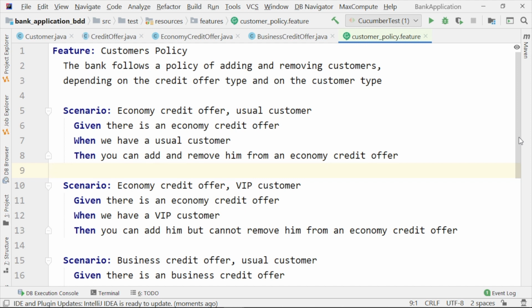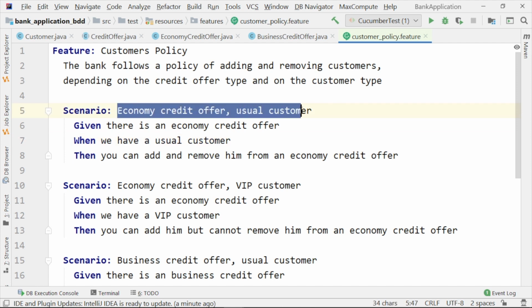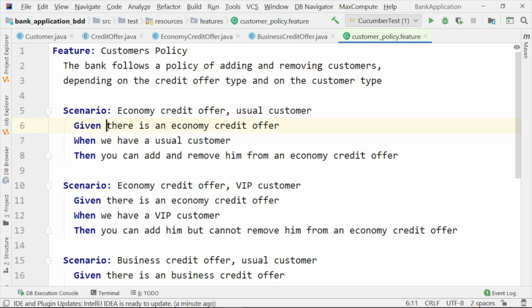Of course, you may write it in some other language if you would like, but you need to keep these keywords: feature, scenario, given, when, and then. Otherwise, you may write here the description of the scenarios, the feature, the steps in whatever language you would like. Of course, we are using English here. And this is something that a business analyst may provide the developer.